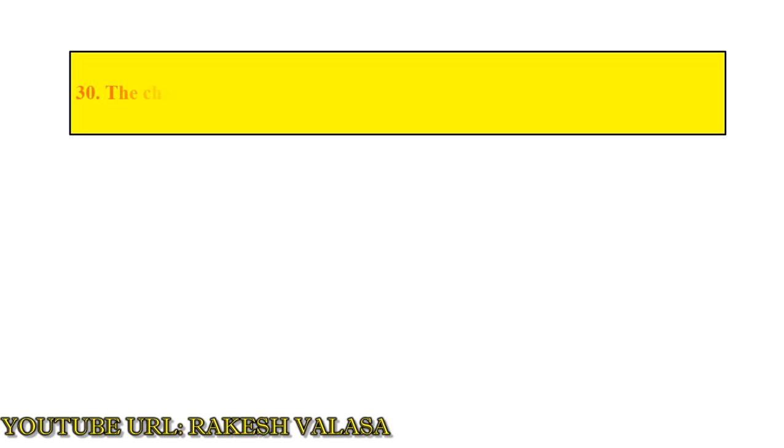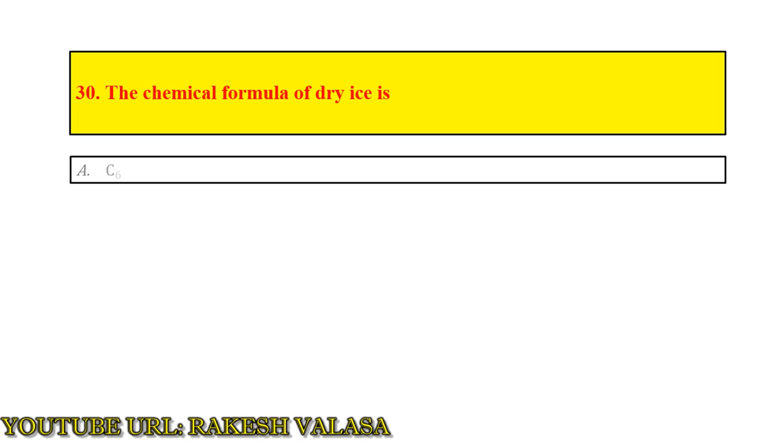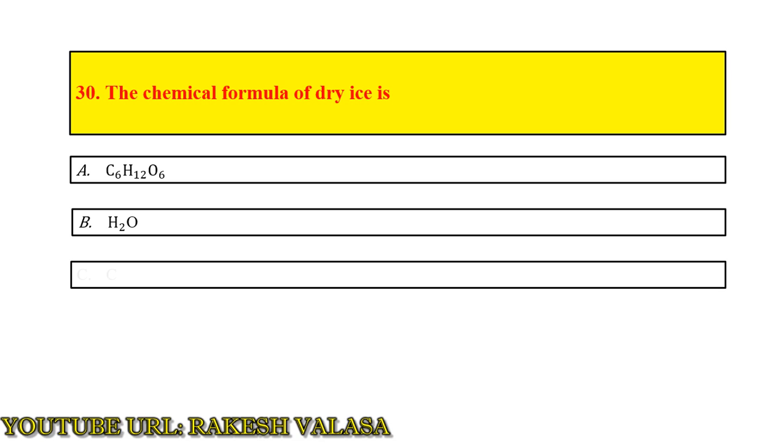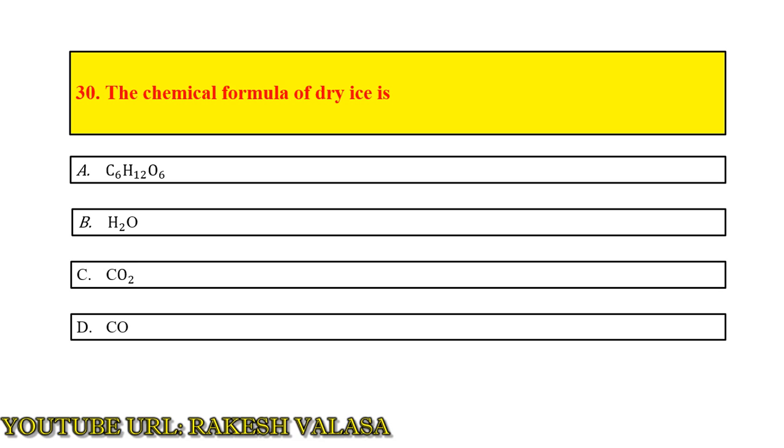Question number 30. The chemical formula of dry ice is option A C6H12O6, option B H2O, option C CO2, option D CO. The answer is option C CO2.